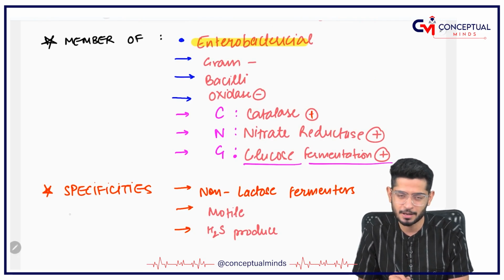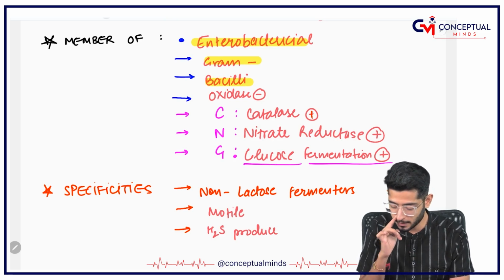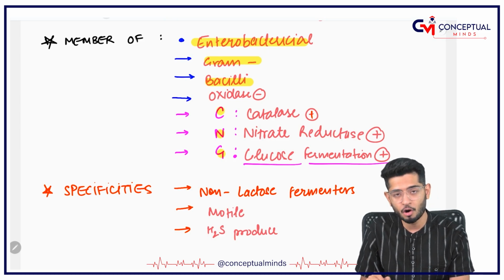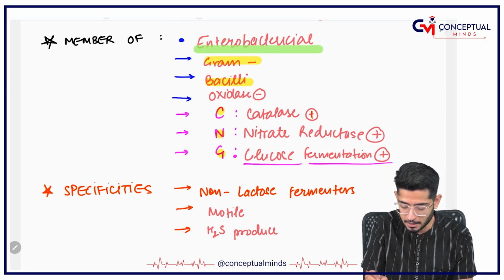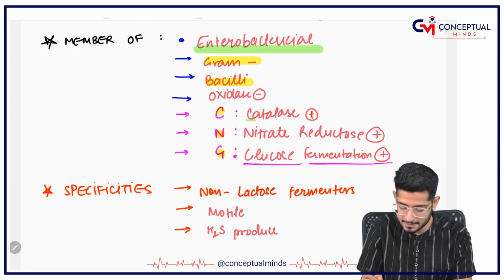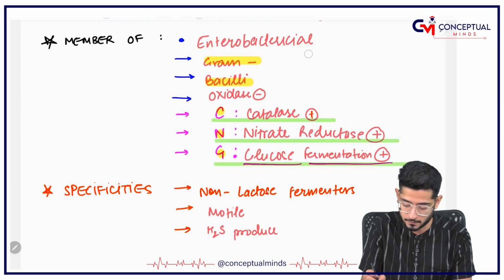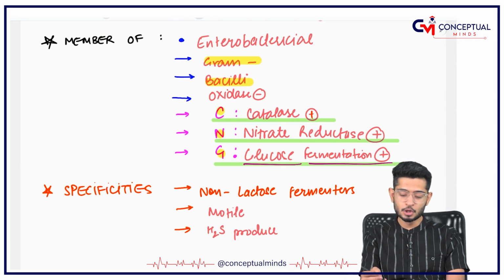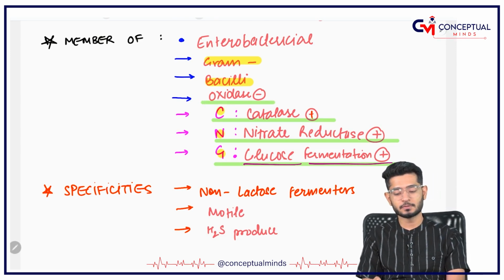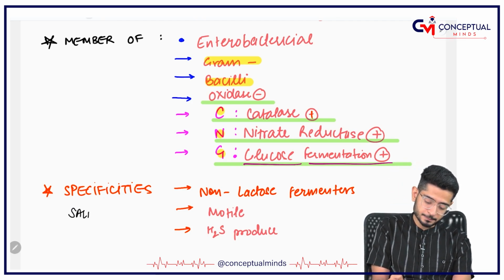We have discussed this in general microbiology. It is a member of the Enterobacteriaceae family and it is gram negative. We have discussed it is a bacilli. Remember, it is CNG positive. All the members of Enterobacteriaceae are CNG positive. What do you mean by CNG? Catalase positive, nitrate reductase positive and glucose fermentation positive. So obviously oxidase will be negative. Oxidase is negative.